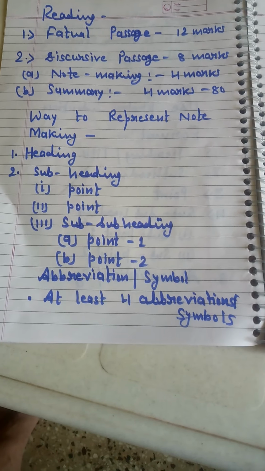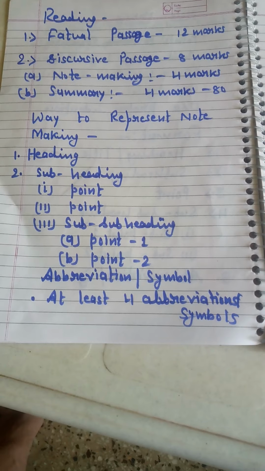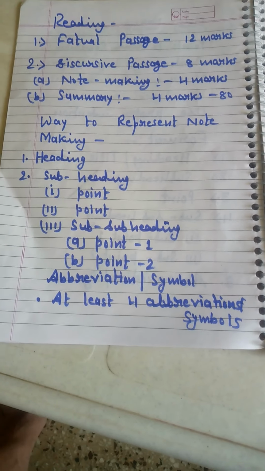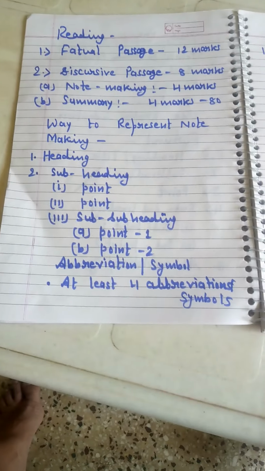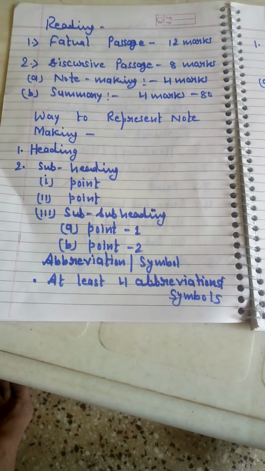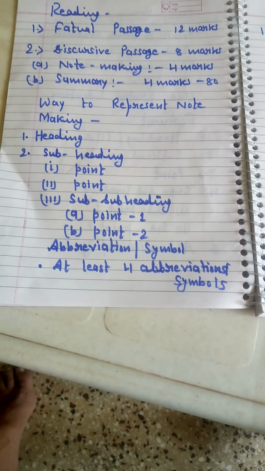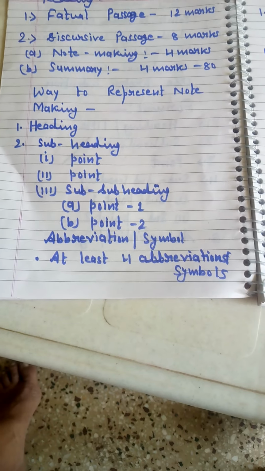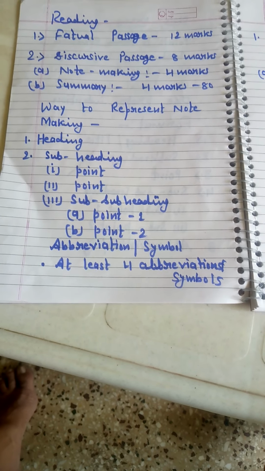In these 8 marks, the first question is note making of 4 marks, and the summary, which we are going to write in 80 words, carries 4 marks. Now, the way to represent note making. As I explained in a previous class, the first is the format.